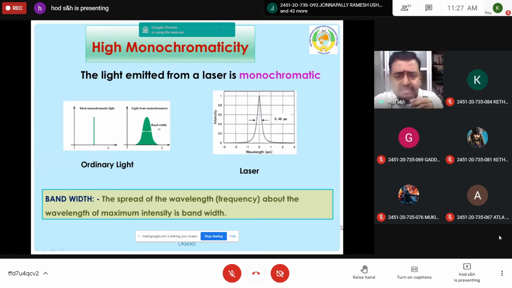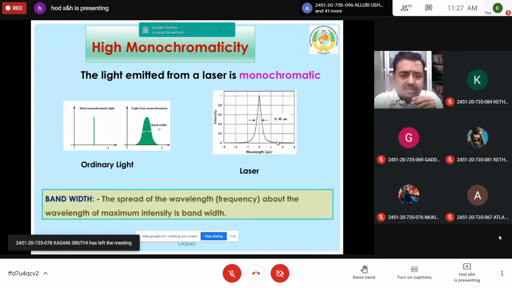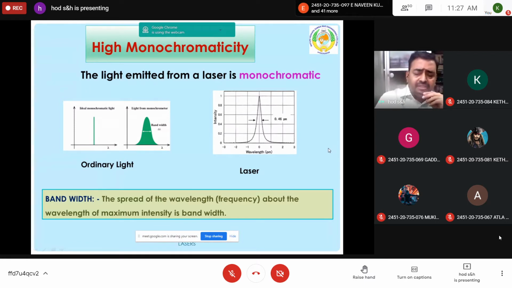But if you take the laser in the second diagram, you can observe a sharp beam. That means it is producing only a single wavelength, so it has a sharp bandwidth. That's why laser is highly monochromatic. Ordinary light is not highly monochromatic. It has a combination of colors, 3 or 4, sometimes 7 colors. But in the laser, you have only a single wavelength. That's why a laser is called highly monochromatic. This is the first characteristic of laser when you compare it with ordinary light.